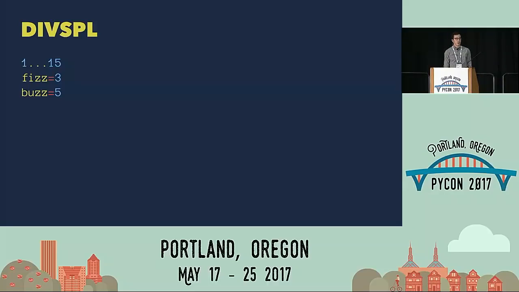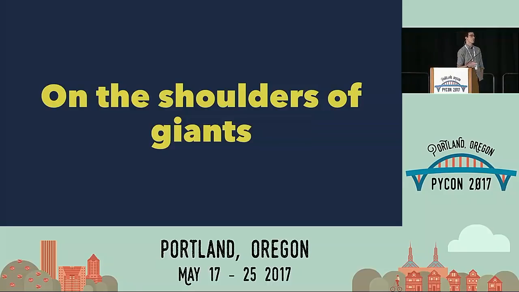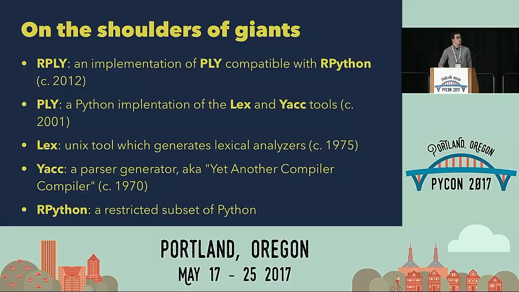So the goal for this talk is to show you how we can take this syntax and actually turn it into something that will solve the FizzBuzz problem. And I have to say that Dr. Vanderplas's talk really showed me that I need to acknowledge my giants. So DIVSPL is built on the shoulders of giants as well, much bigger giants than itself, obviously. Some tools that we're going to use to build DIVSPL are RPLY and RPython. And these are built on other giants, et cetera: PLY, Lex, and Yacc. Lex and Yacc are old Unix tools that are used to generate lexical analyzers and parser generators. And we'll get to that a little bit later. And real quickly, I want to tell you about RPython, because not everyone is very familiar with what RPython is.